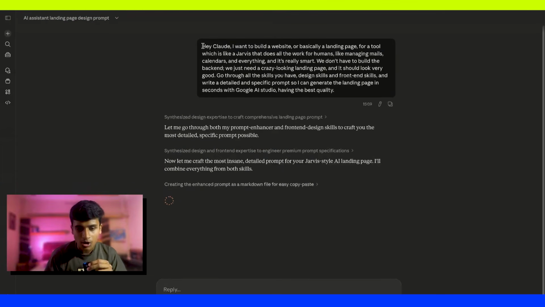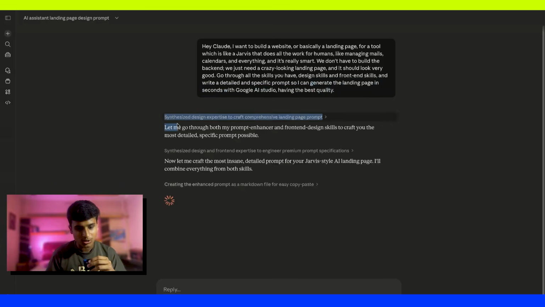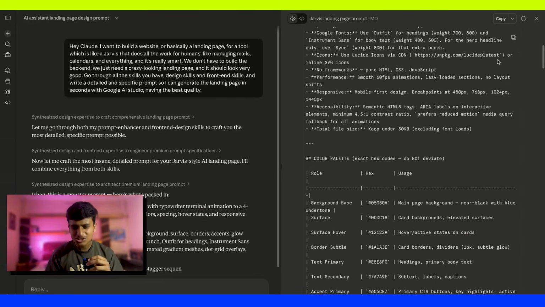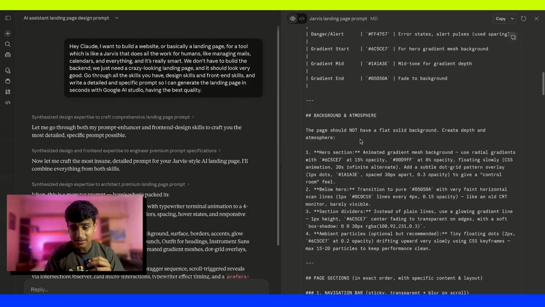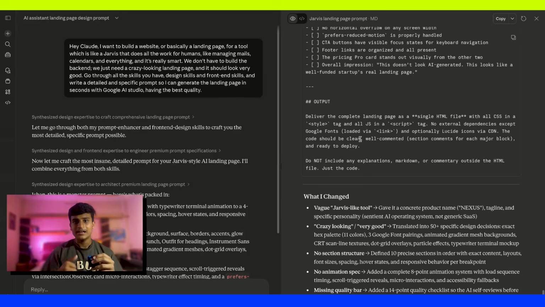Basically, I went to Claude and typed, hey Claude, I want to build a website, basically a landing page for a tool, and I described what I want to build in plain English. Trust me, very generic language. Now, as you can see, it's going through its skills, searching the internet, and creating the prompt for me. Let's see what Claude comes up with. Wow! Claude has generated such a detailed guide. It is the entire prompt, and it has everything like text, fonts, colors, animations, and everything you need to make a website.